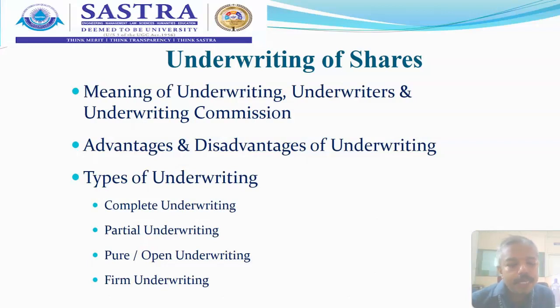In partial underwriting, out of 1 lakh shares, 20,000 are given to company A for underwriting contract, and company B will get 50,000 under underwriting contract, whereas the remaining 30,000 is kept pending, which is issued by the company itself, which has not gone under underwriting contract. Hence, this is called partial underwriting.